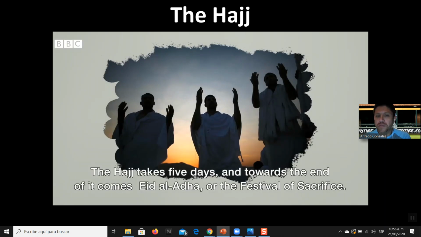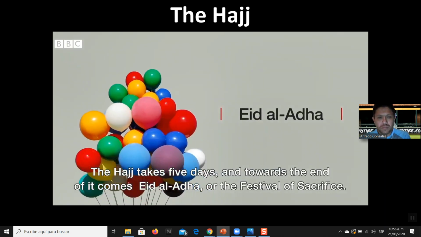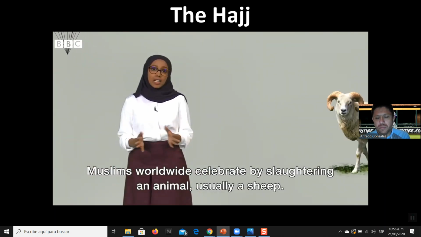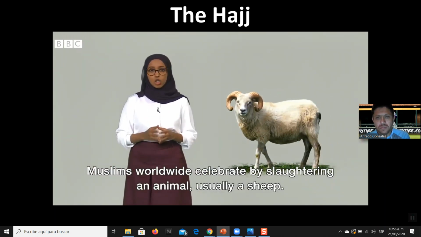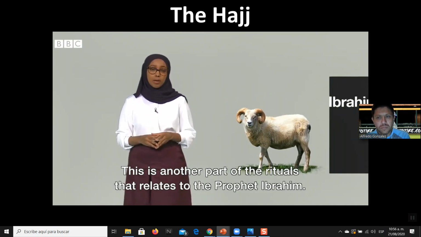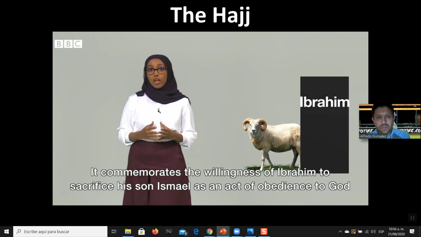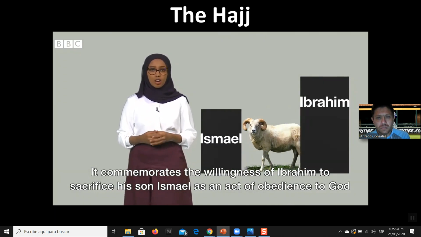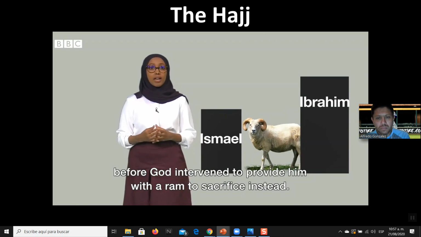The Hajj takes 5 days, and towards the end of it comes Eid al-Adha, or the festival of sacrifice. Muslims worldwide celebrate by slaughtering an animal, usually a sheep. This is another part of the ritual that relates to Prophet Ibrahim. It commemorates the willingness of Ibrahim to sacrifice his son Ismail as an act of obedience to God before God intervened to provide him with a ram to sacrifice instead.